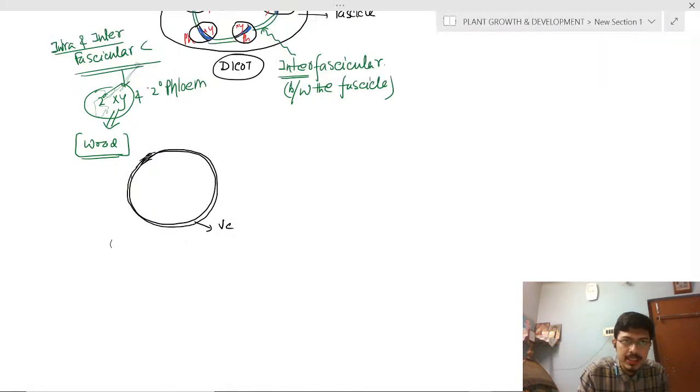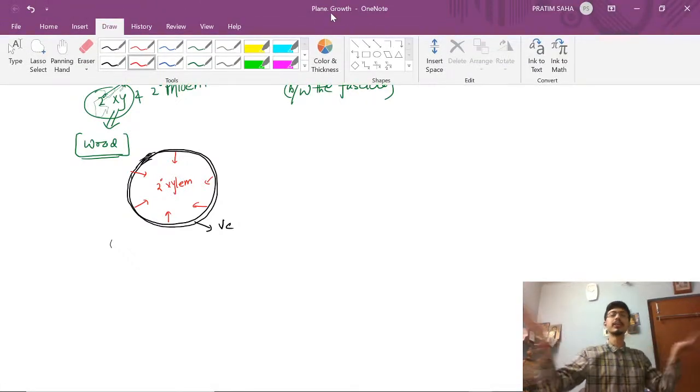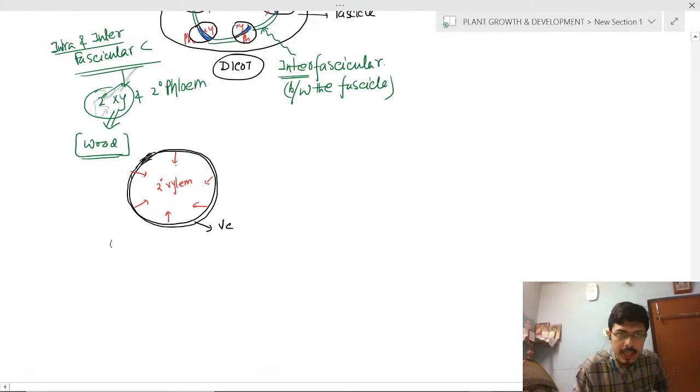So secondary xylem is produced inside. This is the secondary xylem production. And anything outside the vascular cambium also consists of the bark of the plant. So outside the vascular cambium, what will be produced?